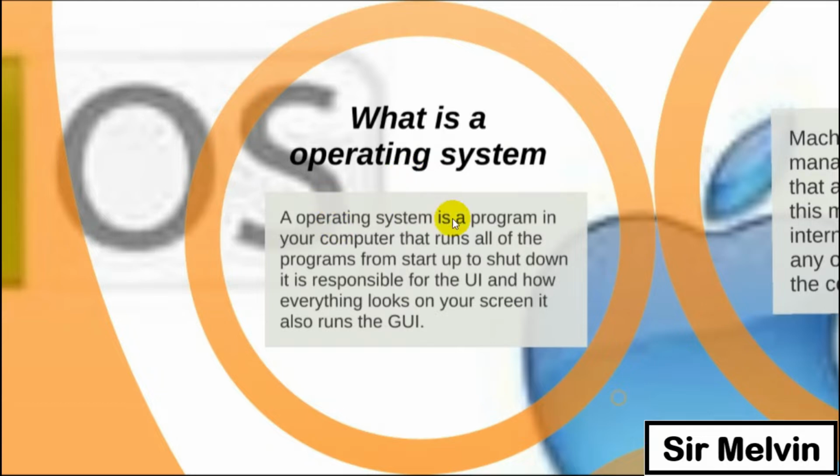An operating system is a program in your computer that runs all of the programs from start up to shutdown. So, ibig sabihin, mula pa lang sa pag-on ng computer po, OS po ang nagpa-process po niyan. It is responsible for the UI and how everything looks on your screen. It also runs the GUI or the graphical user interface.